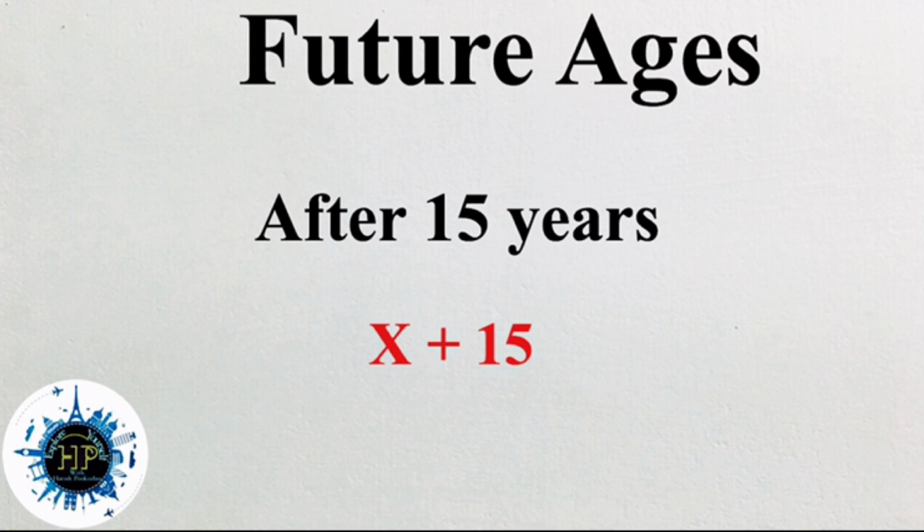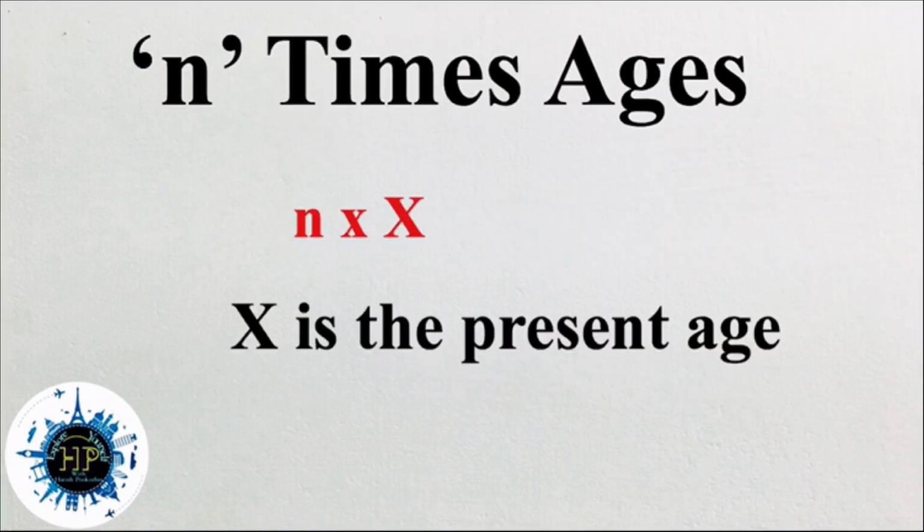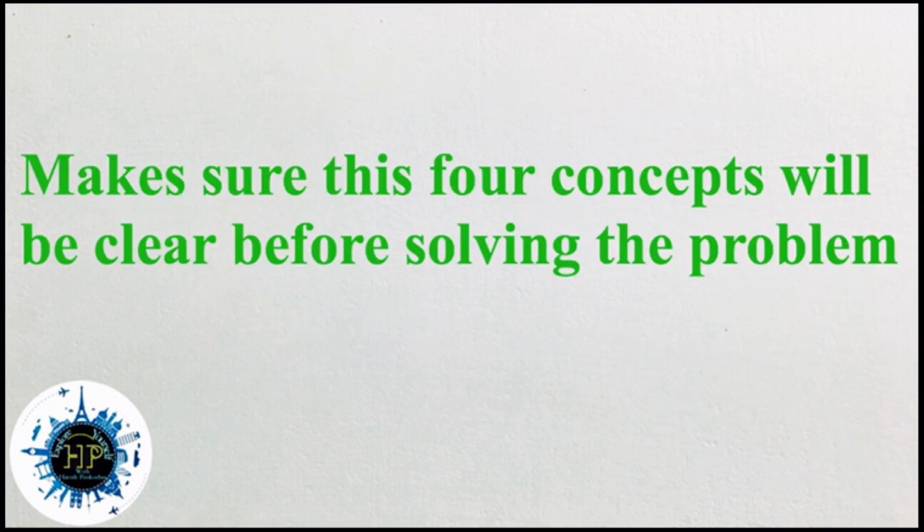So I thought these three concepts are clear. Then the fourth one is, sometimes they will ask n times. That means 5 times, 6 times the age. Likewise they will ask. In that we are taking present age as x. That means n times means n into x. That is the fourth concept. So make sure these four concepts are clear. Then only we can solve the problems very clearly.